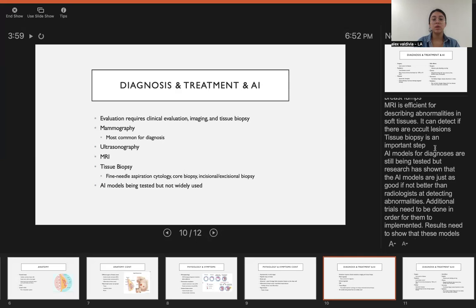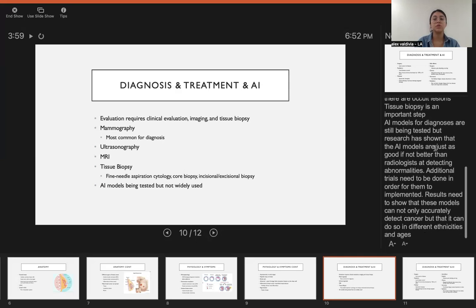AI models for diagnosis are still being tested, but research has shown that the AI models are just as good, if not better, than radiologists at detecting abnormalities. Additional trials do need to be done in order for them to be implemented. And results need to show that these methods can not only accurately detect cancer, but that they can do so across different ethnicities and ages.